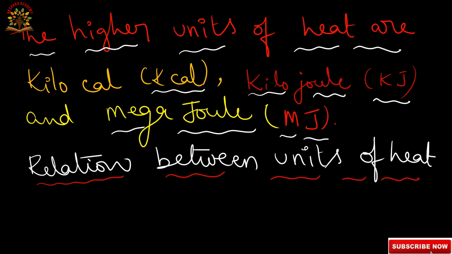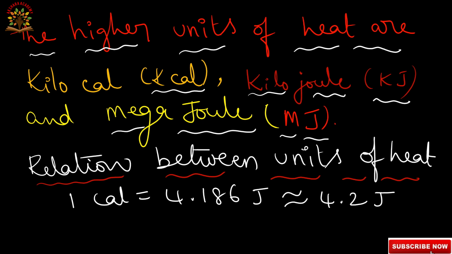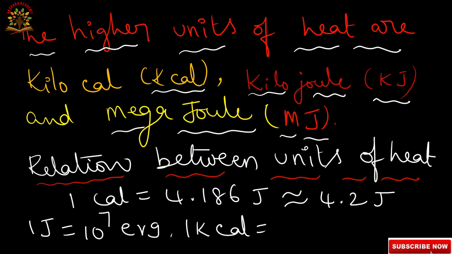First one is 1 calorie is equal to 4.186 joules or approximately equal to 4.2 joules. 1 joule is equal to 10 to the power of 7 erg. 1 kilocalorie is equal to 1000 calories. 1 kilojoule is equal to 10 cube joules. 10 cube or 1000, both are equal.